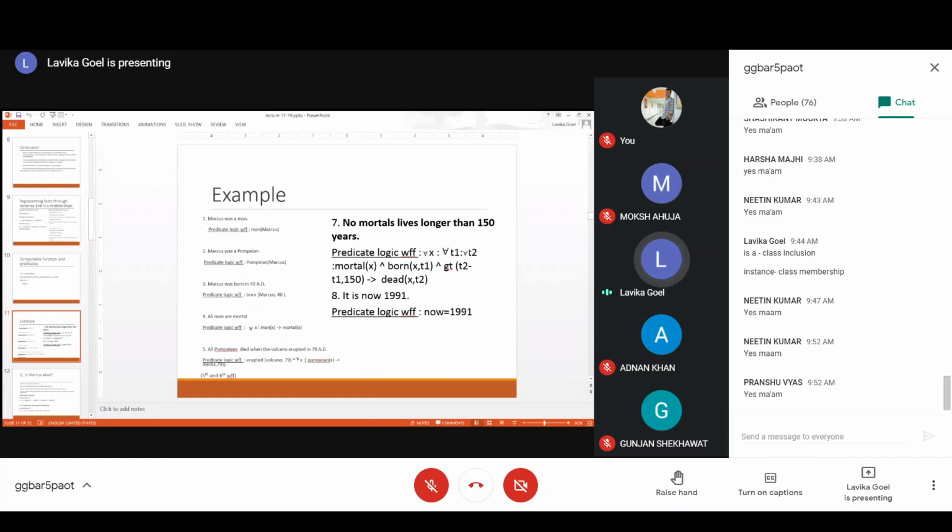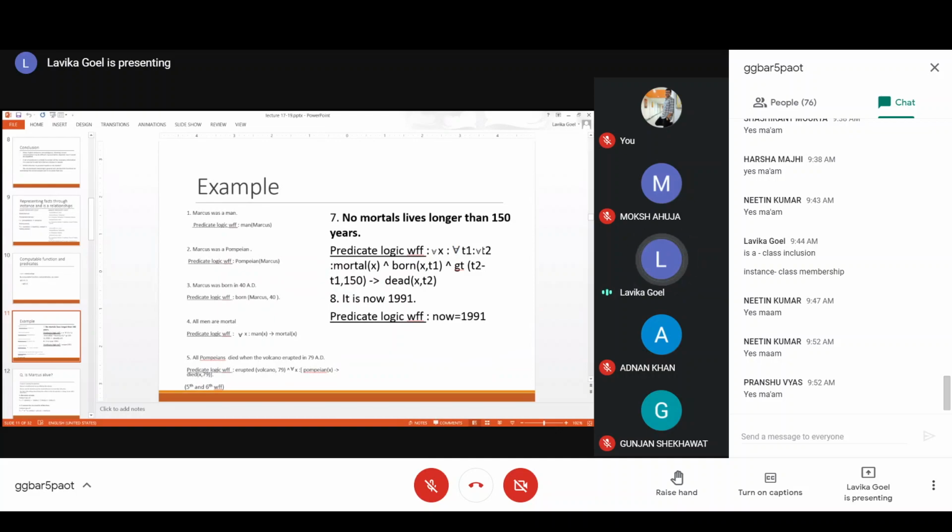Now you see the fifth sentence. I'll just enlarge this, I think it is less visible. Just see the sentence now here, students. All Pompeians died when the volcano erupted in 79 AD. Here it means that there are two events actually. Volcano erupted in 79 AD, that is one event. The other event is Pompeians died in 79 AD, right? But actually we don't know whether the Pompeians died because the volcano erupted in 79 AD. We have not got that information. It is only written that all Pompeians died when the volcano erupted in 79 AD.